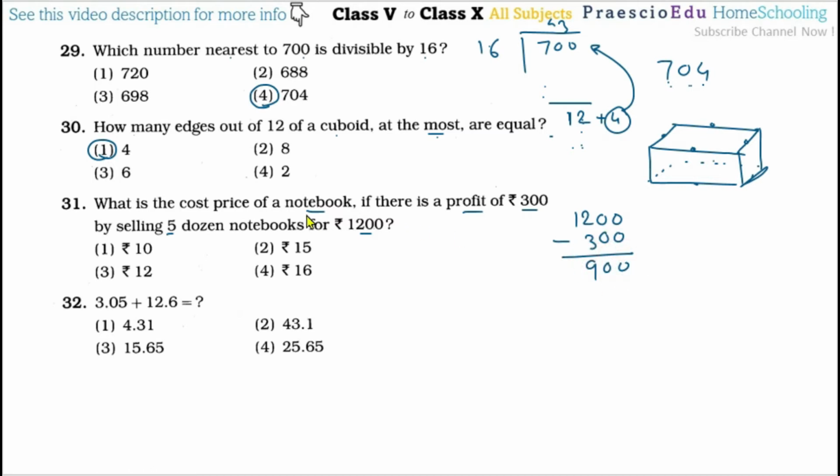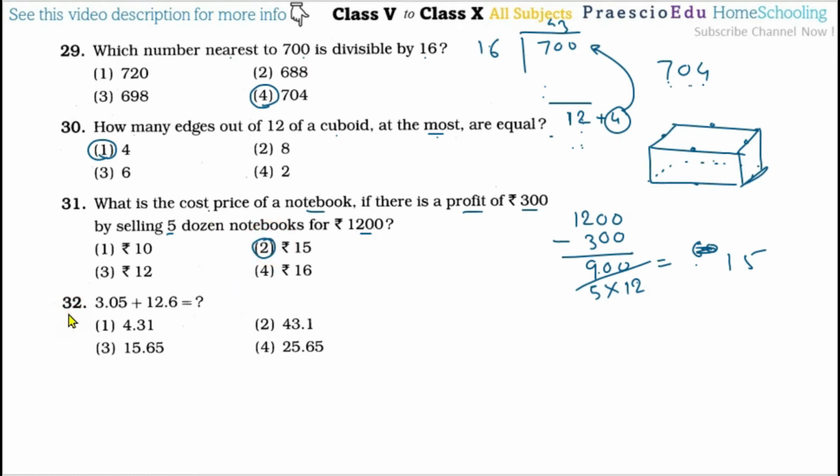Okay, so 900 divided by these 5 dozens. So 5 dozens means 5 multiplied by 1 dozen having 12 notebooks. After this you will get 15. So the cost price of one notebook is 15 rupees. So this is given in option number 2.